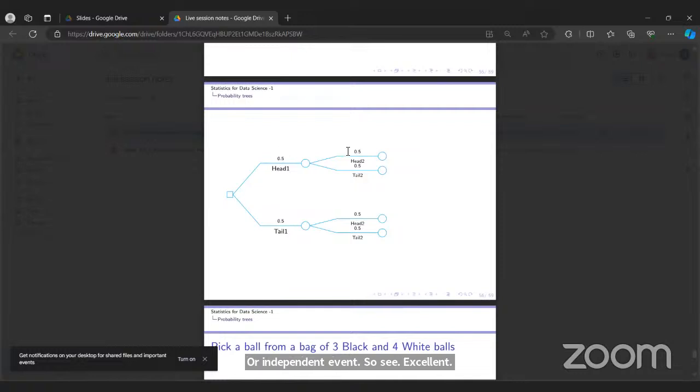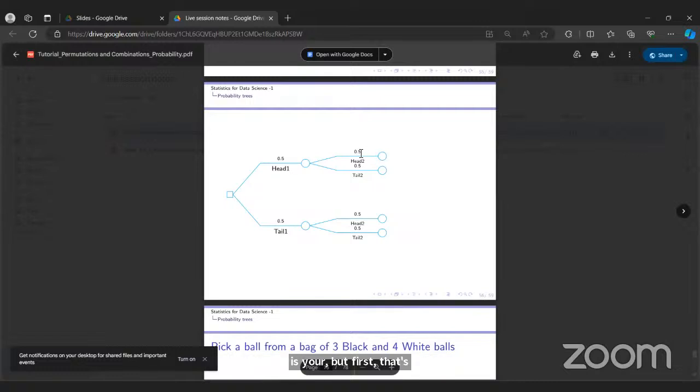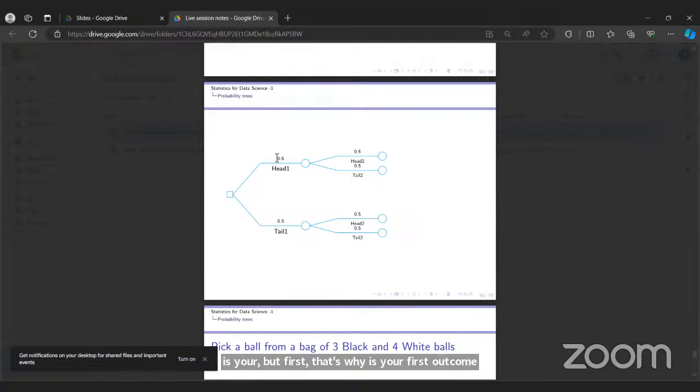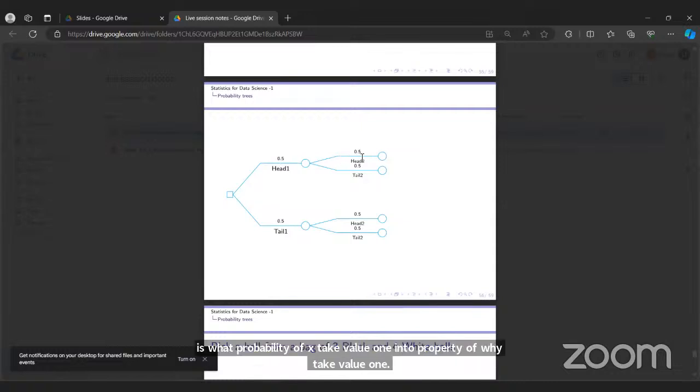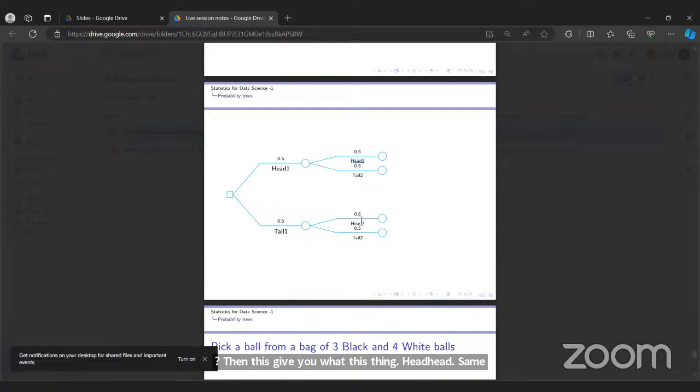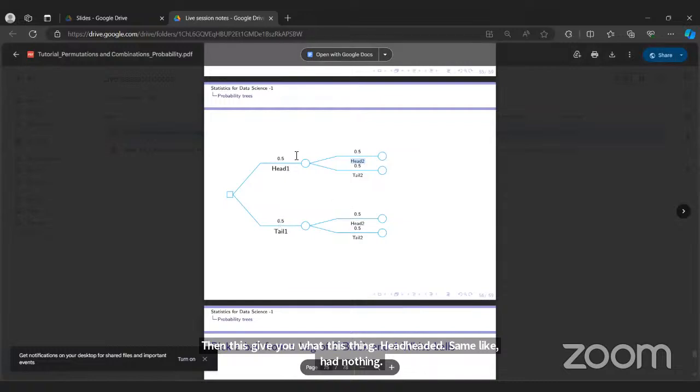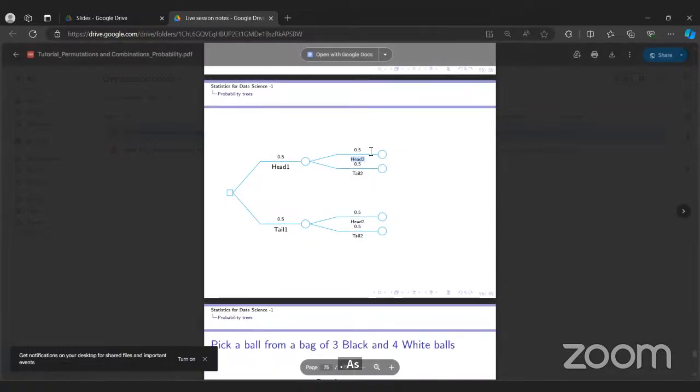Assume x is your first outcome and y is your second outcome. I already gave you an exercise that these two random variables are independent. Assume that head is denoted by 1. Then the probability that x takes value 1 and y takes value 1 is the probability of x taking value 1 times the probability of y taking value 1. Right? Yes, sir. This gives you head-head, and the same for head-tail, tail-head, and tail-tail. This means multiplying the two probabilities. Assume that this is 0.3 and this is 0.7.